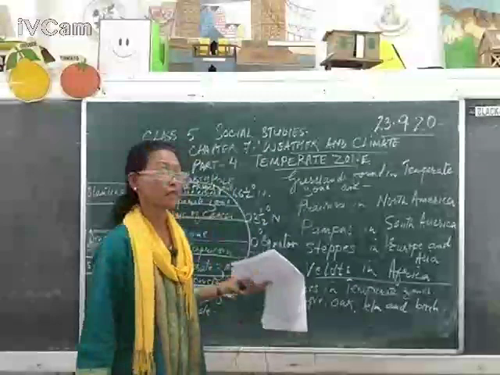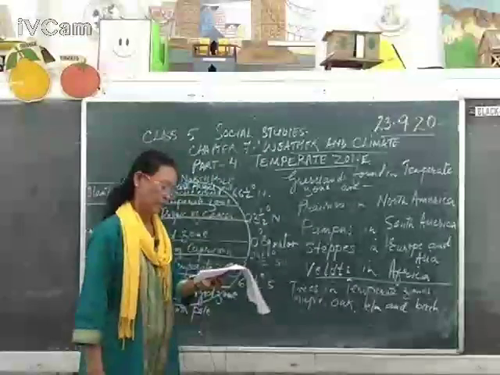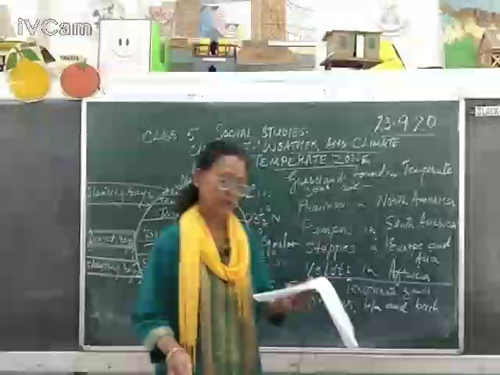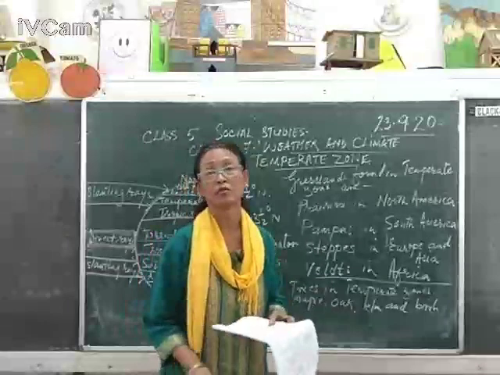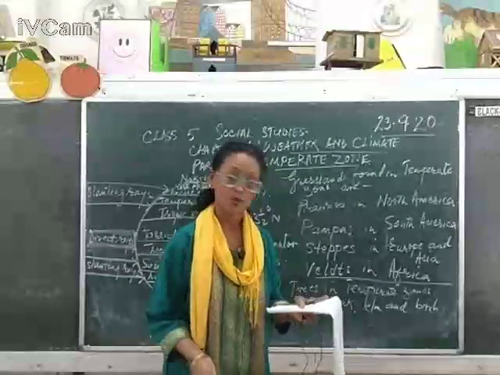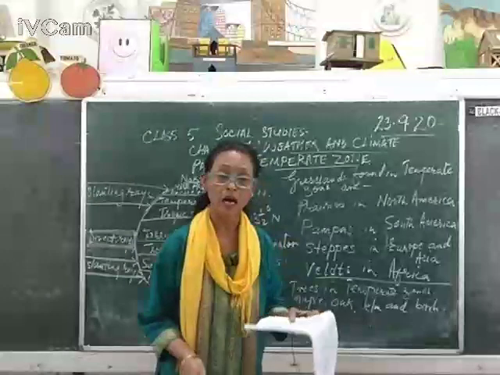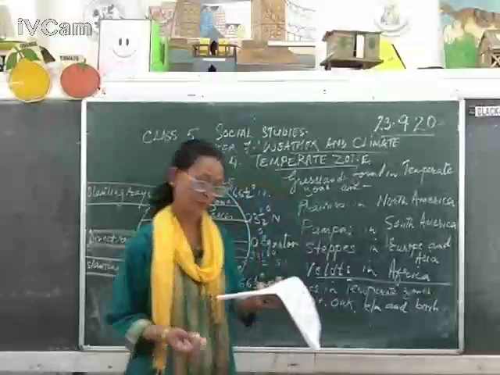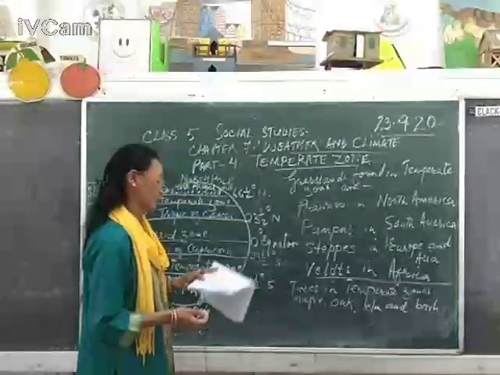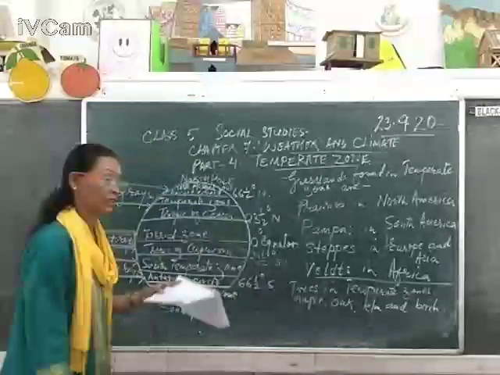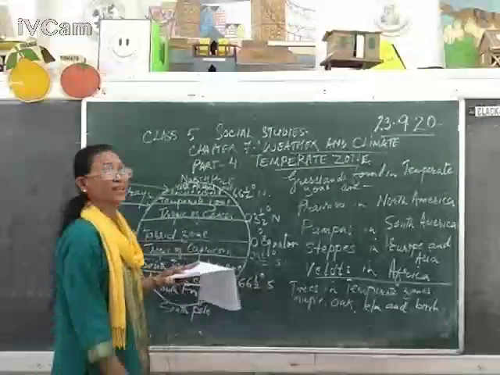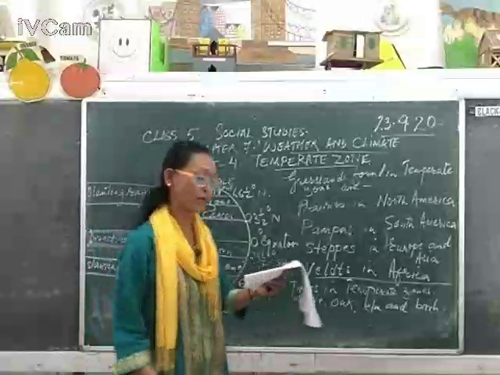Now, in this region called the temperate zone, different kinds of birds are found. The birds found in this region include the Siberian crane. They migrate to warmer places.